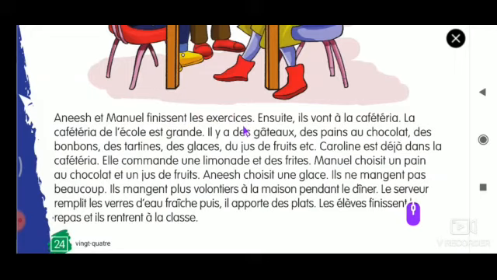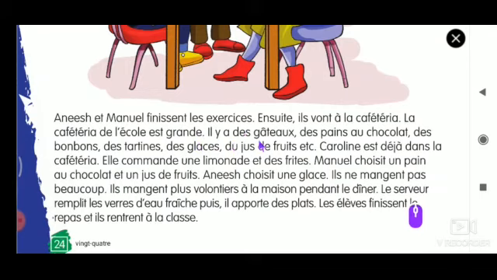Anish et Manuel finissent les exercices. Ensuite, ils vont à la cafétéria. La cafétéria de l'école est grande.